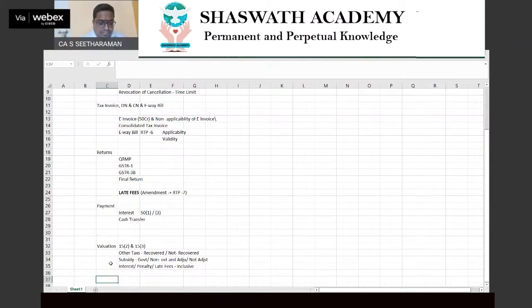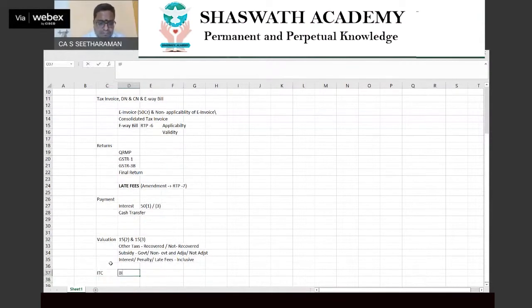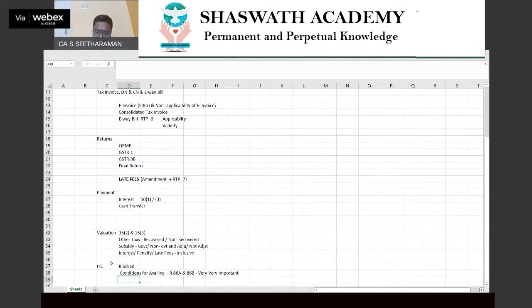And also after that, please go directly to input tax credit, ITC, and focus only on blocked credit and the conditions for availing ITC. While reading the conditions for availing ITC, rule 86A and 86B are very, very important. Please focus only on these two areas. The entire examination question is going to revolve around only these two areas.